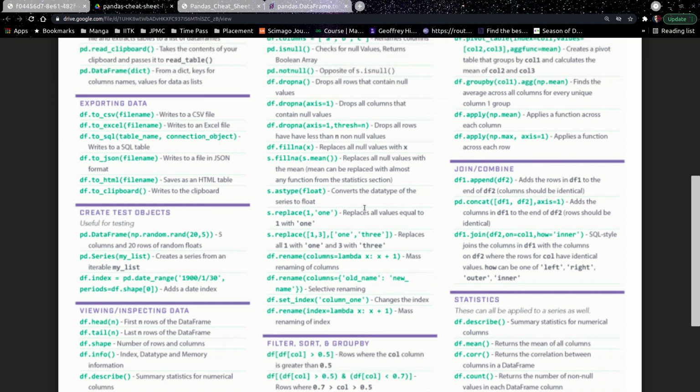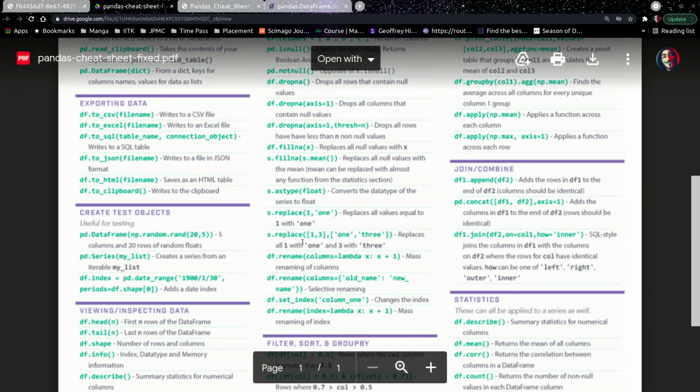Now replace. Now replace is very useful. It replaces a specific instance of a value with another. So fillna just fills empty values, right? Replace can also be used in this sense, but it has a very different way of using it also. Like we can use a specific value and replace with that, right? It can be used with multiple values. Let's say 1 for 1 and 3 for 3. You can specify it all at once and replace with them.